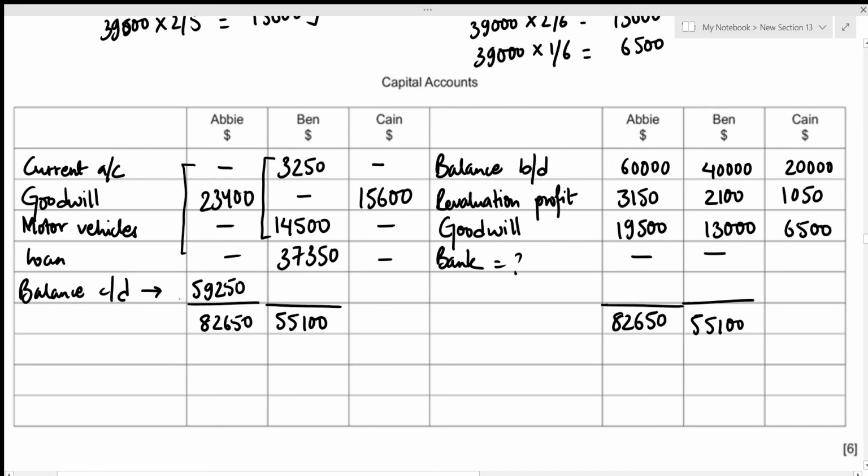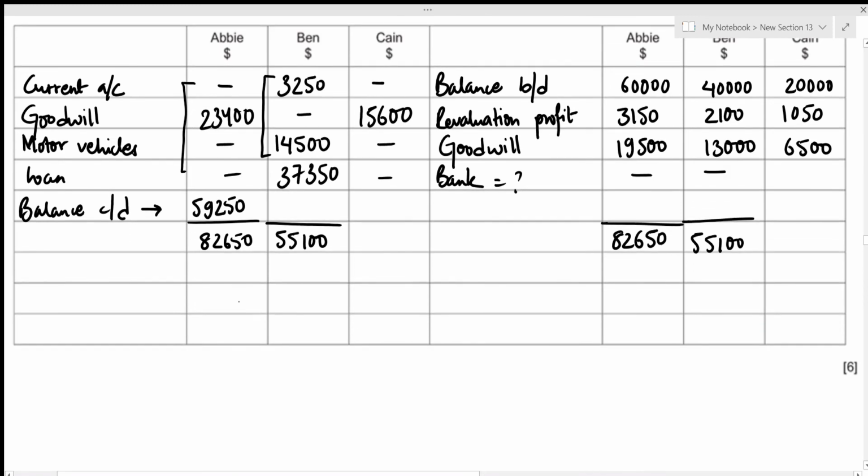So this is the closing balance for Abby, and we require the closing balance for Kane such that the closing balances for Abby and Kane are in the ratio of 3:2. Okay, so I'm just going to form a little equation here. Alright, so the closing balance for Abby is 59,250. We need to figure out the closing balance for Kane, and this should be in the ratio of 3:2. We can just write it down in the form of a fraction. So that's 59,250 divided by Kane equals 3/2.